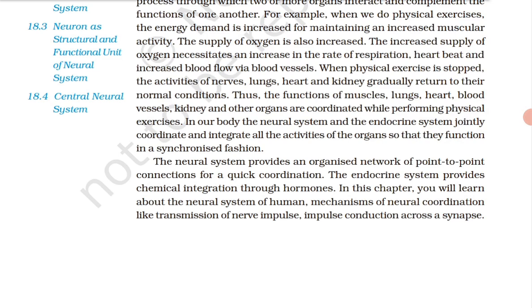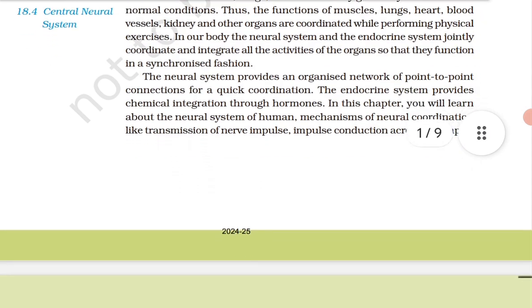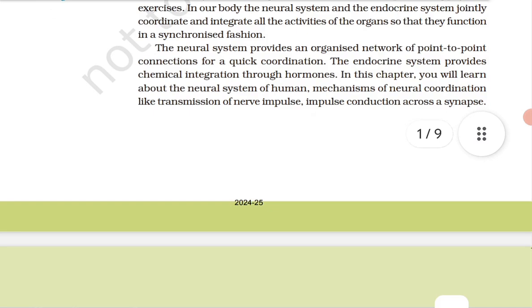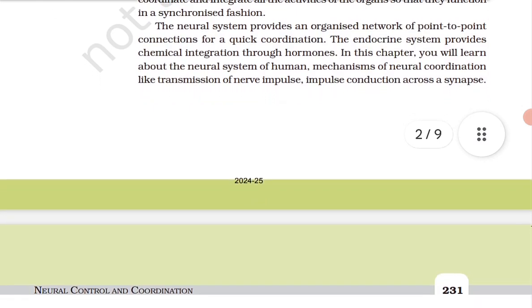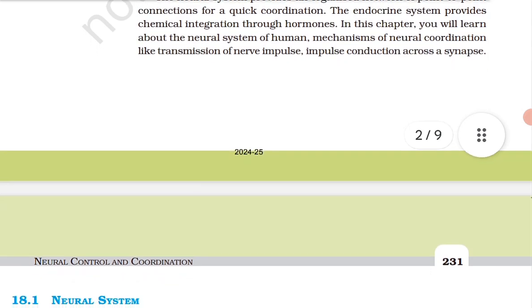The human neural system is divided into two parts: the central neural system and the peripheral neural system, CNS and PNS. The central neural system includes the brain and the spinal cord and is the site of information processing and control. The PNS comprises all the nerves of the body associated with the CNS, that is, brain and spinal cord. The nerve fibers of the PNS are of two types, afferent fibers and efferent fibers.